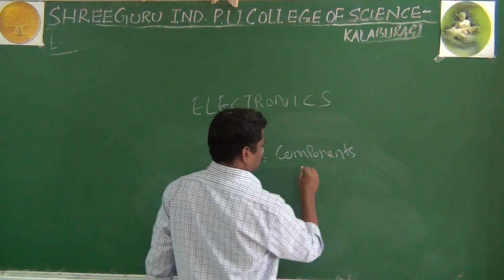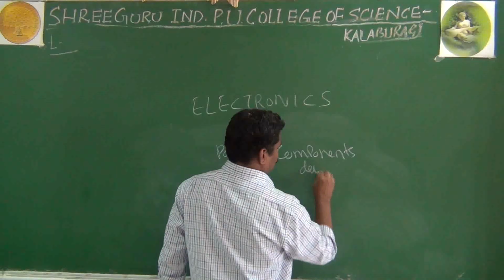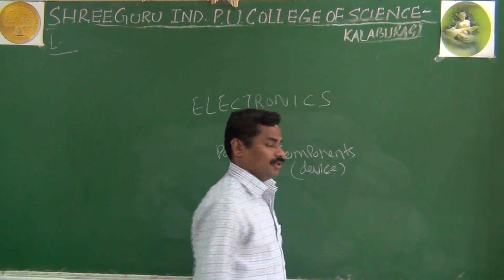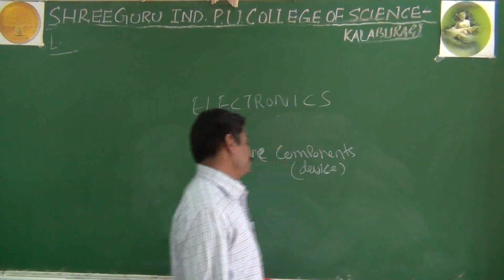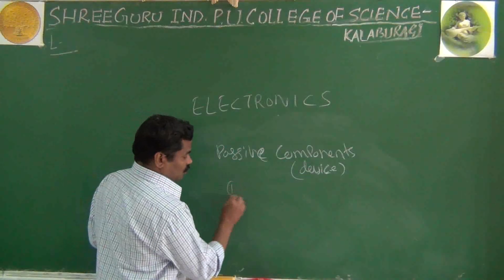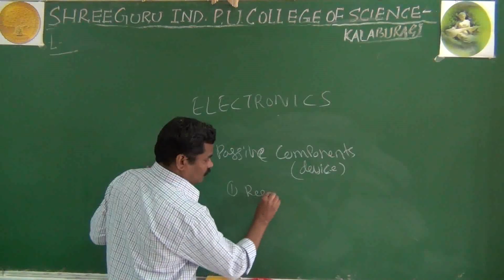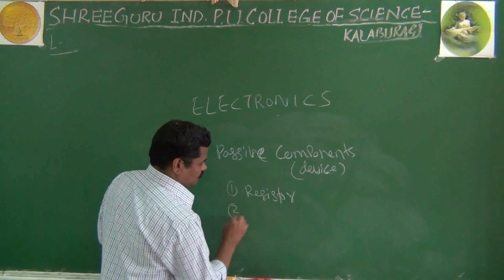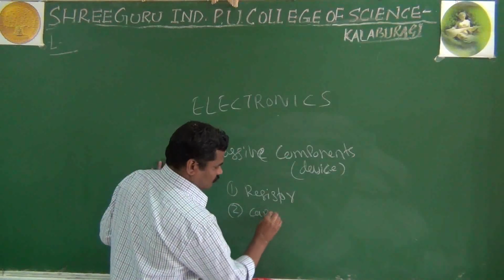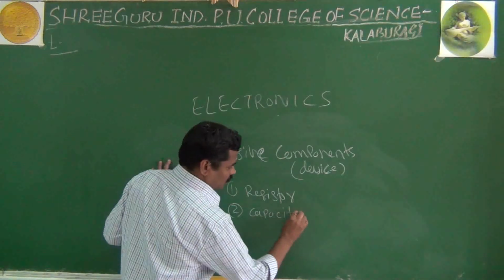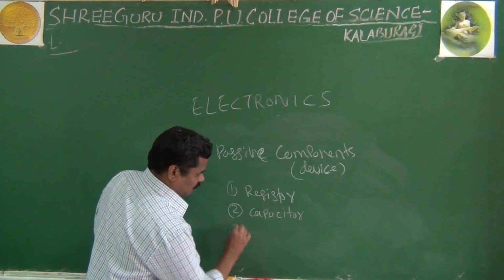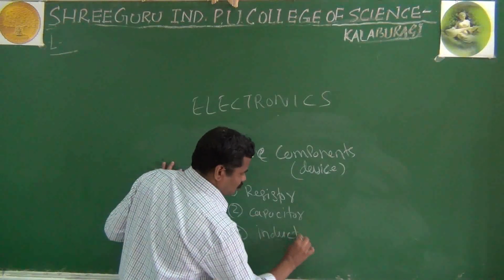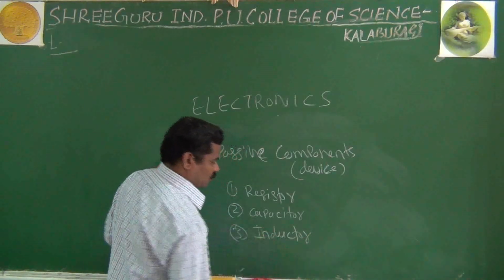Or you can read about the device. Look here, in the passive components I have only three. One is called a resistor, another is called your capacitor, and the last one is called your inductor. These are the passive components.